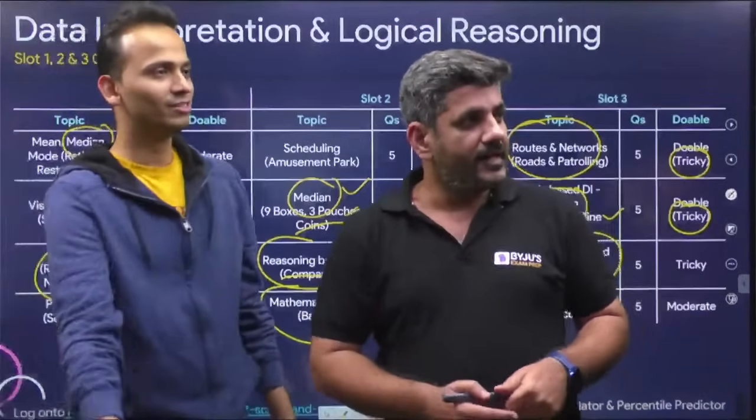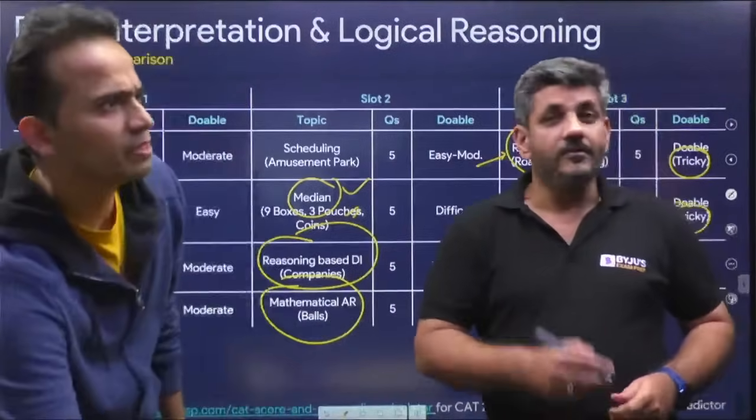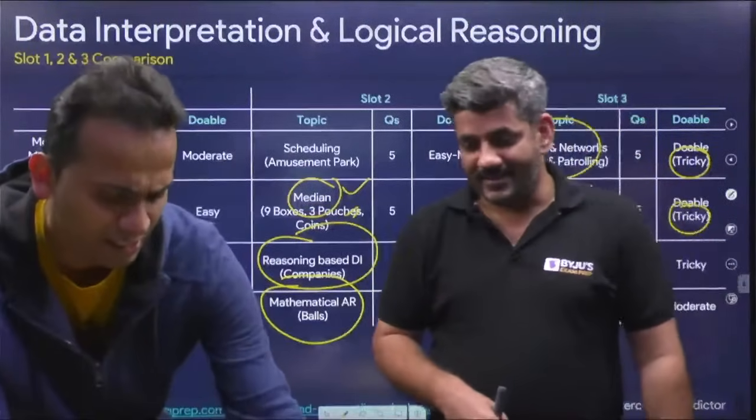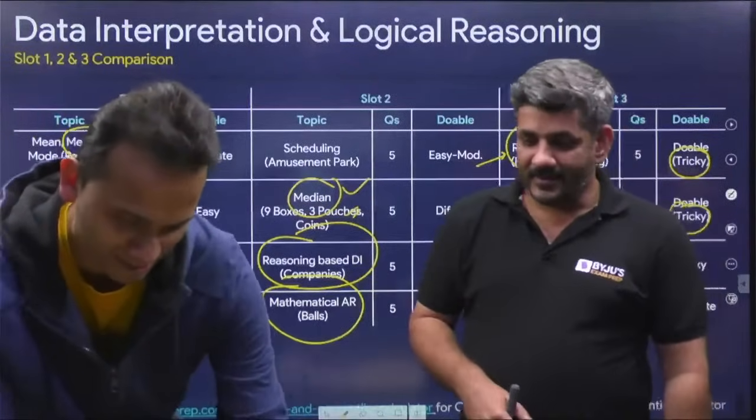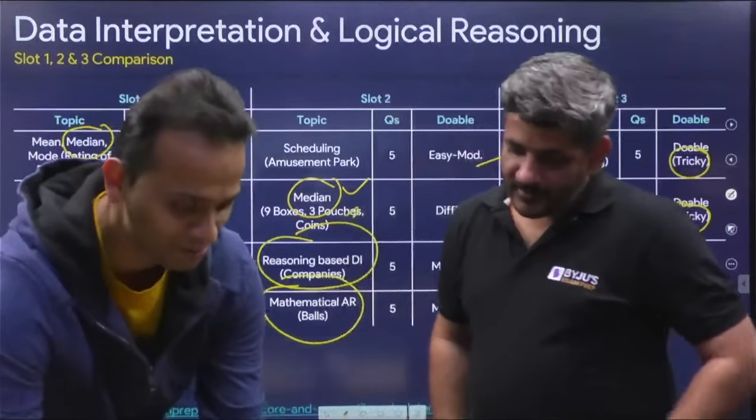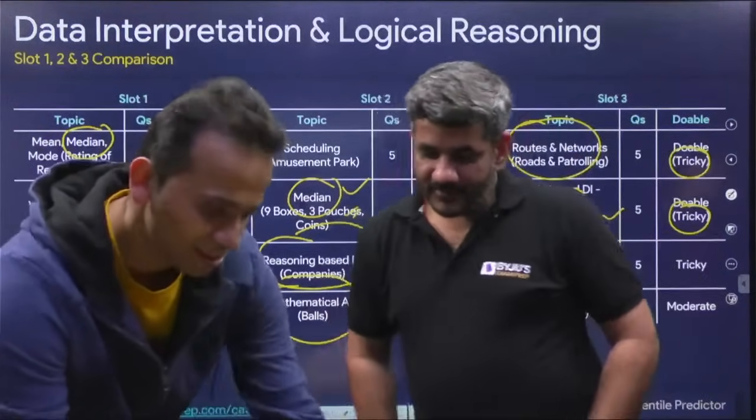We just have the slot 3 AC set. Yes, the AC set, this is what I have. He's talking about the AC set. Here is the AC set, here is the answer. Gaurav says you have the answers as well. Yes, I have them. We have already put up these two sets, the roots and network one and the median one.